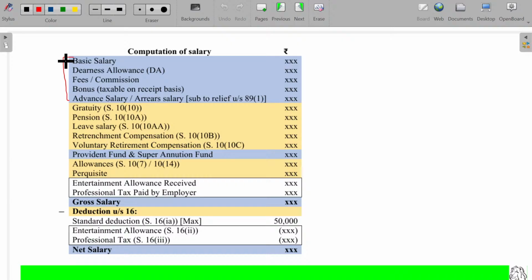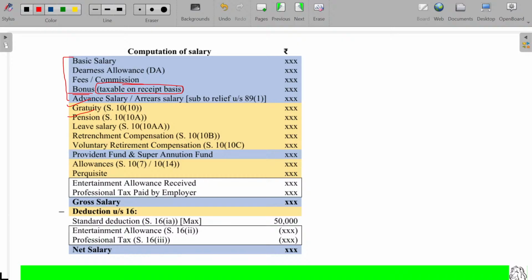So in the very first block, we have completed basic salary, DA, fee, commission, bonus, advance, and all this completed. But I missed one point: bonus. In case of bonus, it is going to be taxable only on receipt basis. In all the other cases, due or receipt, whichever is earlier, will be taken. But in the case of bonus, only if you are receiving, it is going to be taxable. If the employer says, I will give you a bonus of rupees 1 lakh for this financial year, but it's still pending, it's not your income. Only the time of receiving that 1 lakh will be considered as taxable. Now, in other cases, due or receipt, whichever is earlier will be applicable. Here, it's not so. Gratuity we have seen.